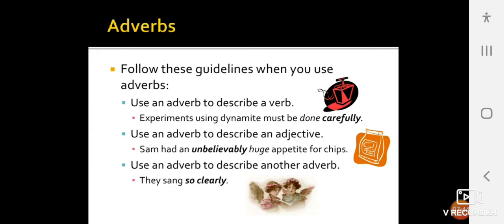So follow these guidelines when you use adverbs. Use an adverb to describe a verb. Experiments using dynamite must be done carefully. So carefully is the adverb. Use an adverb to describe an adjective. Sam had an unbelievably huge appetite for chips. So unbelievably becomes the adverb. Use an adverb to describe another adverb. They sang so clearly. So is one adverb and clearly is another adverb.